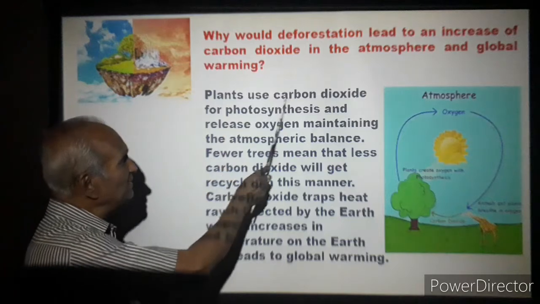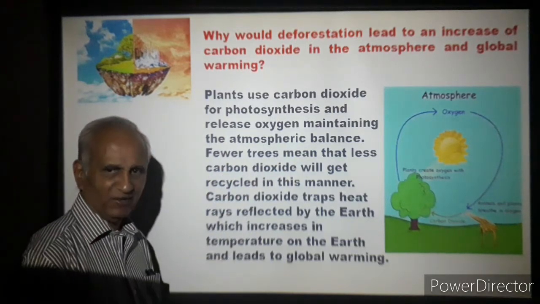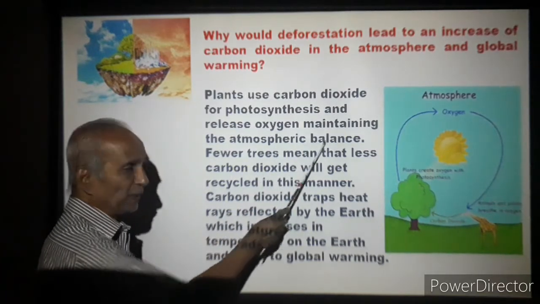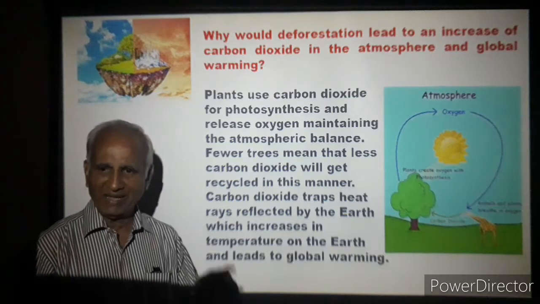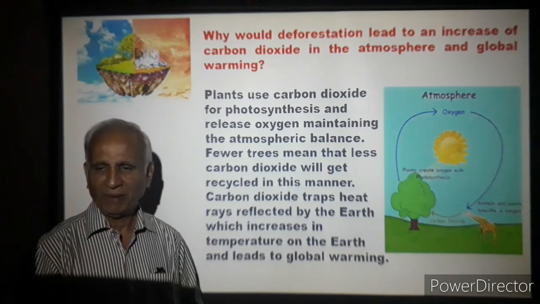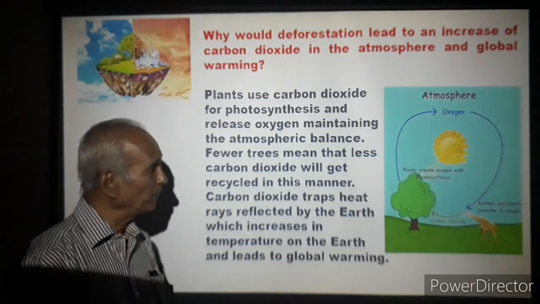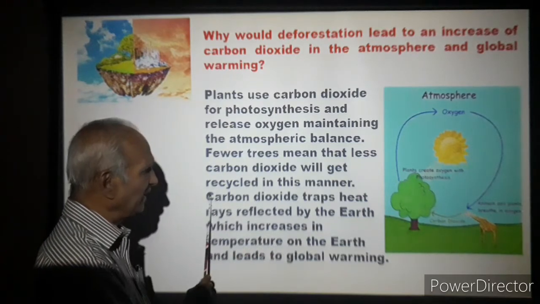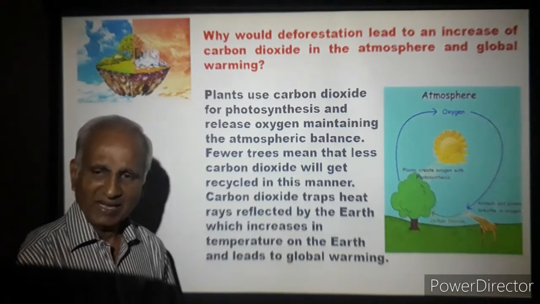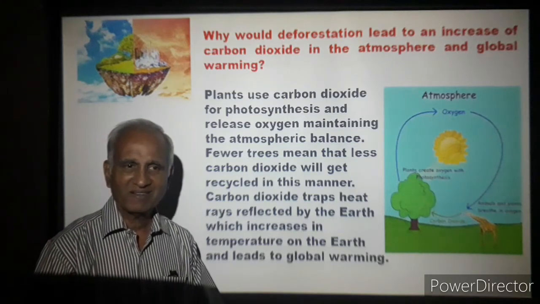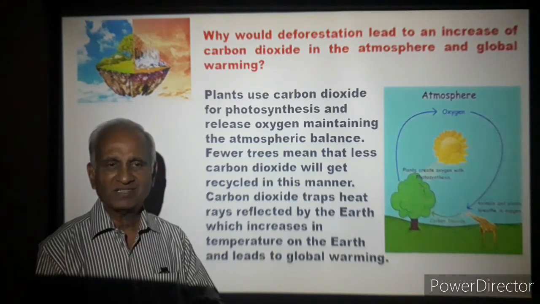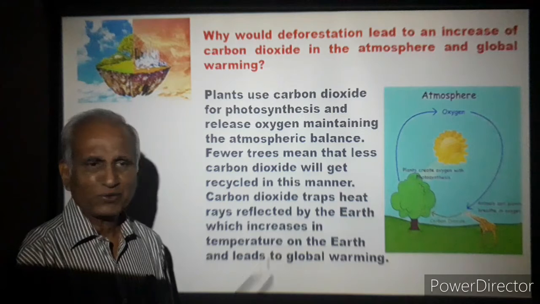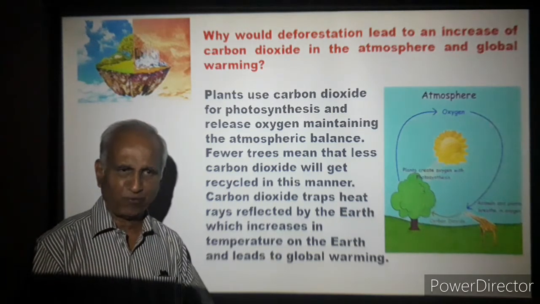Let's see it here. Plants use carbon dioxide for photosynthesis. You have learnt all this already. And they release oxygen, maintaining the atmospheric balance. So plants maintain the atmospheric balance. Plants see that there is enough oxygen in the atmosphere. Fewer trees mean that less carbon dioxide will get recycled in this manner. You have fewer trees, less forest. What happens? Carbon dioxide will not be converted into oxygen because you don't have trees. Trees have to do that job. Vast expanses of forests have to do that job.